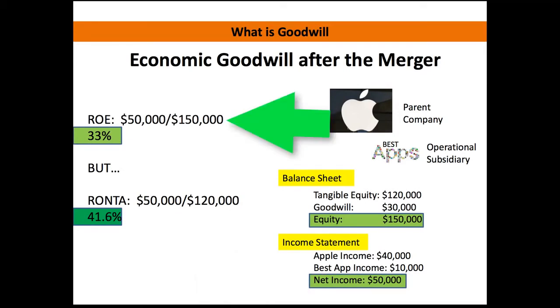So we're going to take 50 divided by 150, and our return on equity is 33%. But what Buffett would do is say, well, let's look at the return on the net tangible assets. And so he would take that $50,000 in net income, and he would divide it by 120,000 instead of the 150. What he did is he subtracted out the intangible. When he does that, you can see that that's a 41.6% return.